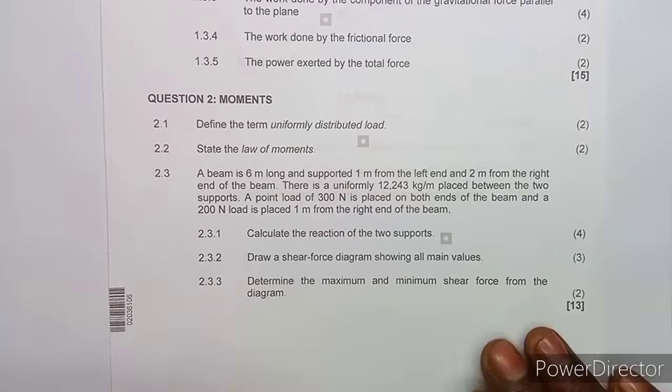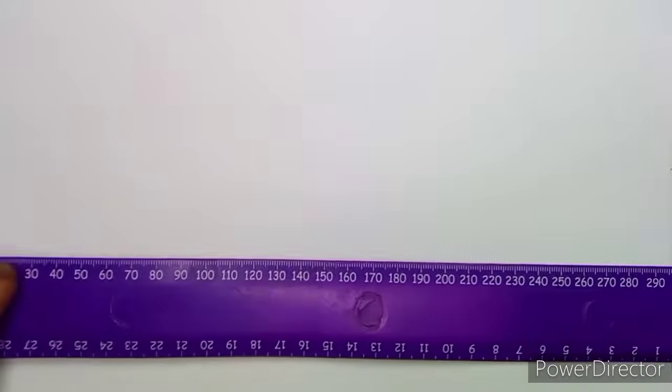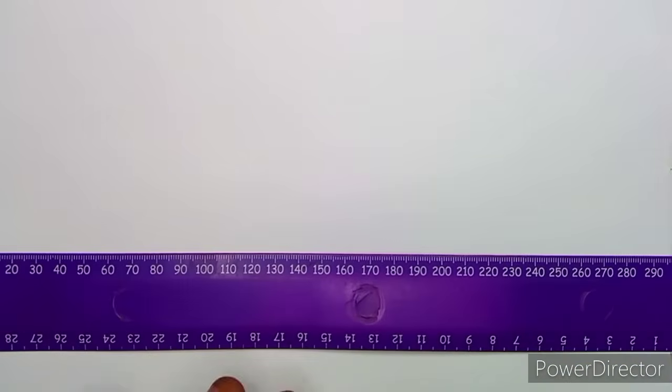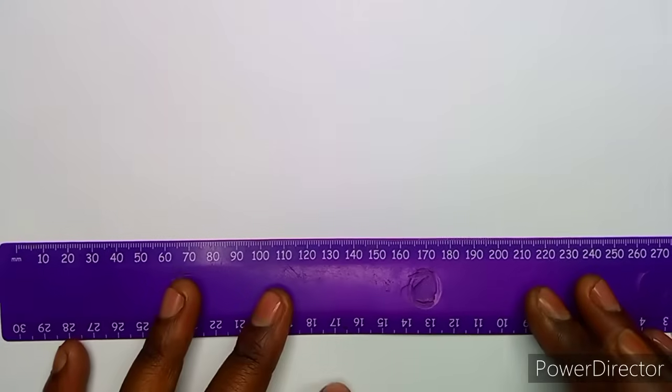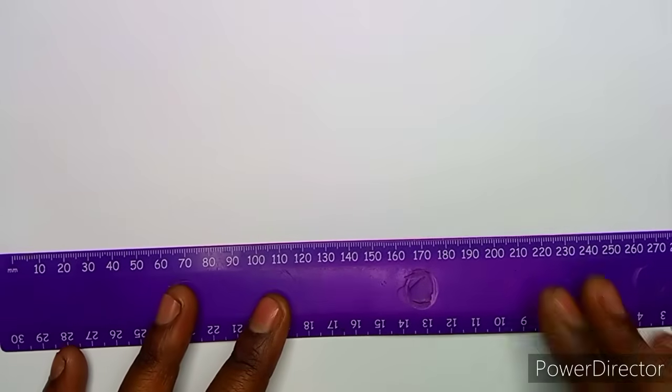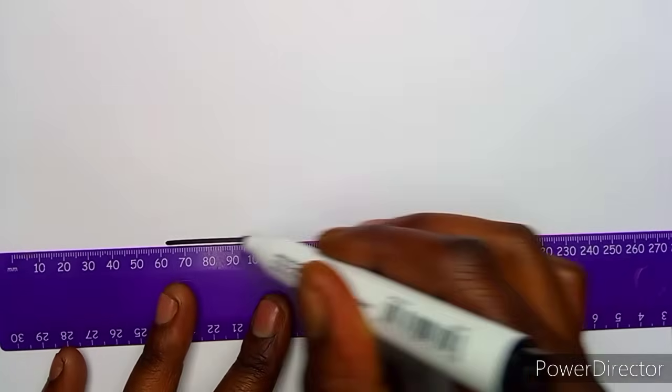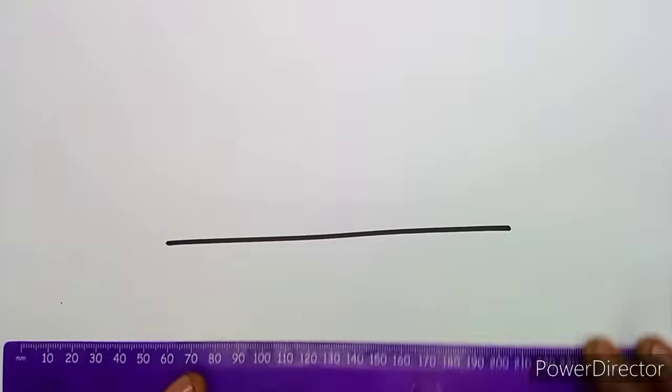I have my ruler here. This is a beam, let's just have it like this. I'm just going to put it in a simple way so that we can understand what is happening here.